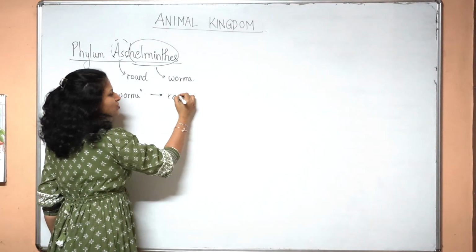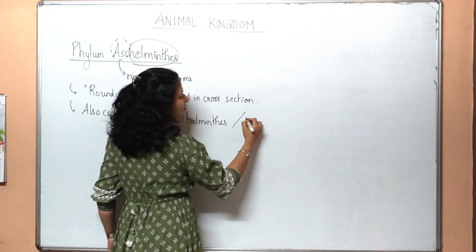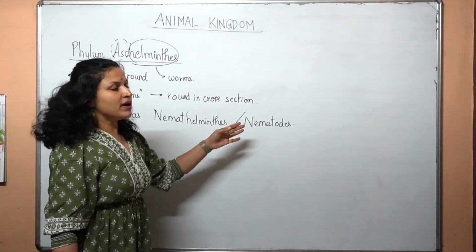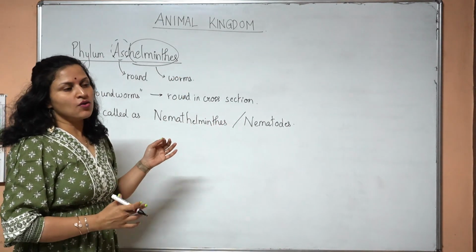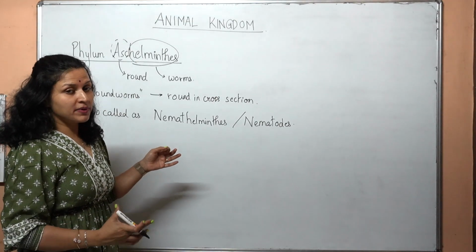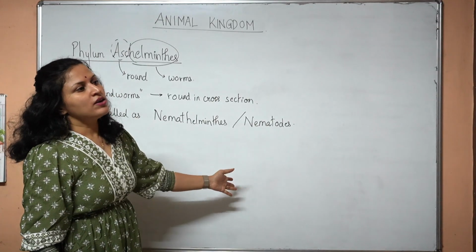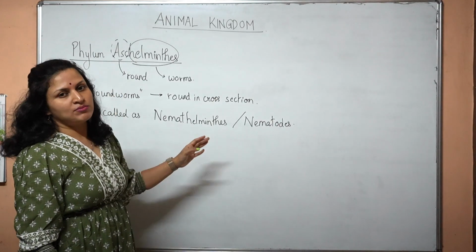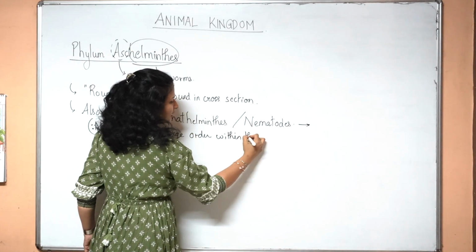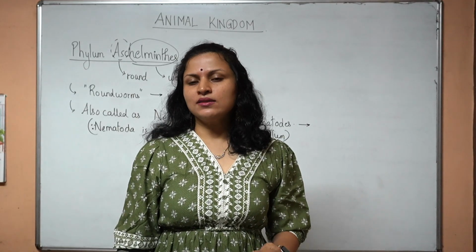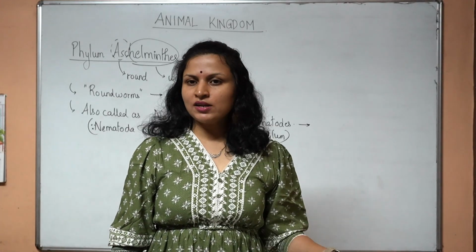As these are round in cross section, they are also called Nemathelminthes or nematodes. Why they are called nematodes is because there is one large order within this phylum called order Nematoda. Most of the roundworms belong to the Nematoda order, and that's why they are called nematodes and also Nemathelminthes. Since Nematoda is a large order within the phylum, most of the roundworms are endoparasitic in nature in plants as well as in animals, including humans, and some are free living forms.